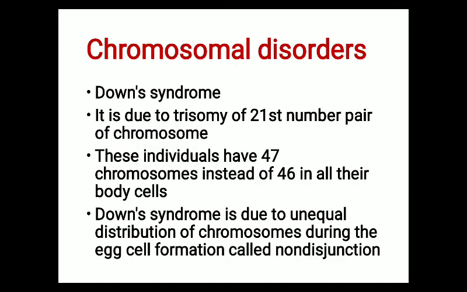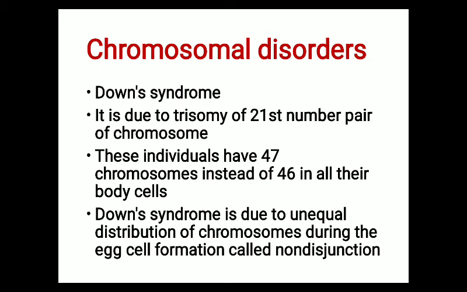Now come to another type of genetic disorder, which is the chromosomal disorder. Chromosomal disorder is mainly caused due to either aneuploidy or polyploidy, due to addition of one chromosome or deletion of one chromosome. The first chromosomal disorder which we have to study in the syllabus is Down syndrome. It is due to trisomy of the 21st pair of chromosomes.